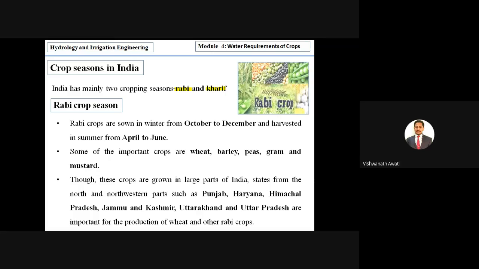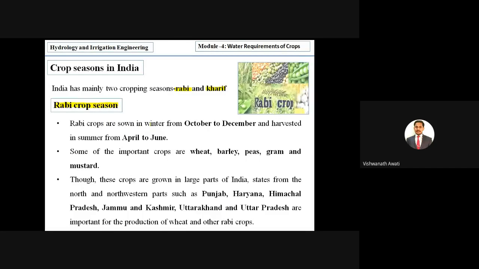Based on some other literature, they give one more season, but mainly it is the Rabi season and Kharif season. So first we'll see when exactly the Rabi season starts, what the time period is, what kind of crops we are growing, and where it is mainly located in India. Rabi crops are sown in winter, so it is also called the winter crop season.